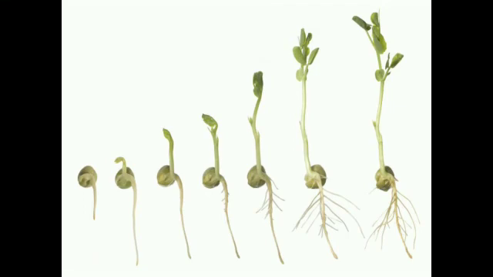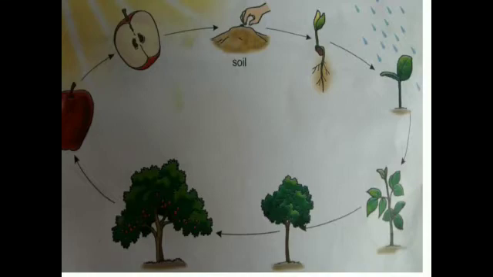You can see in this picture there is a process from seed to a plant. So there is a structure. In this structure you can see the formation of a seed into a tree and from that you can get fruits, and in fruits there are seeds also, so you can also regenerate the plants.